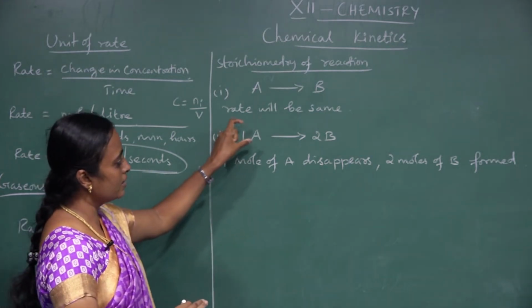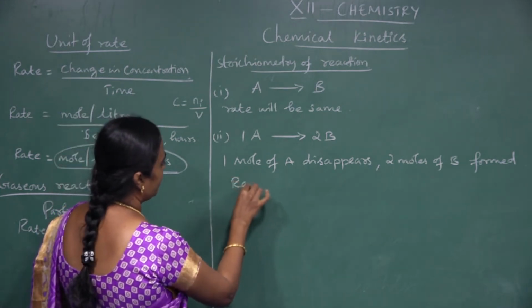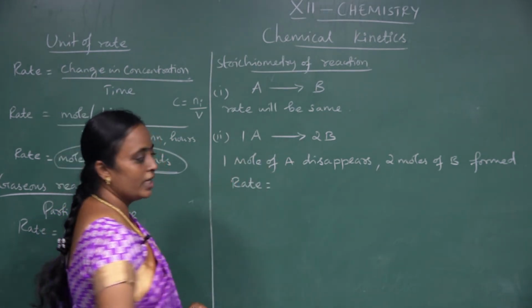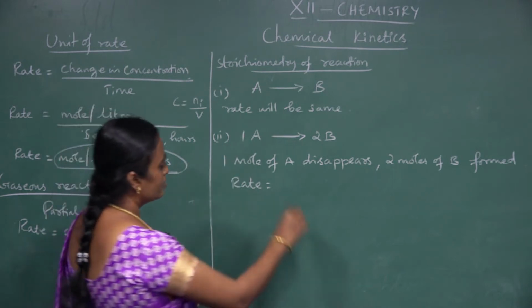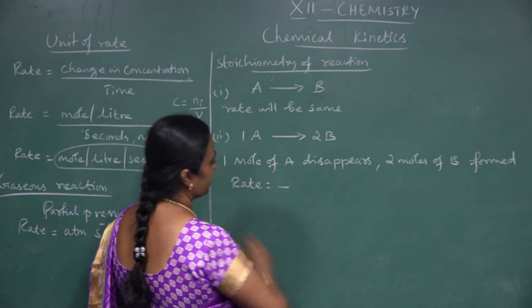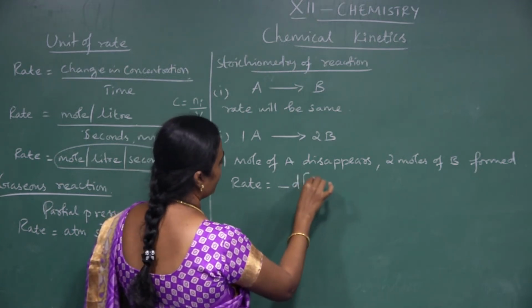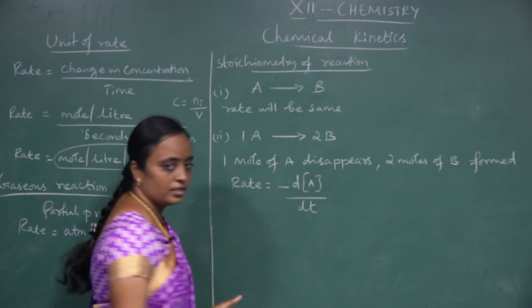So if I am considering this reaction, how will you write the rate? I can write the rate as the change in concentration. If I am taking the concentration of a reactant, the concentration decreases, so minus sign, and the change in molar concentration of A with time, dt.